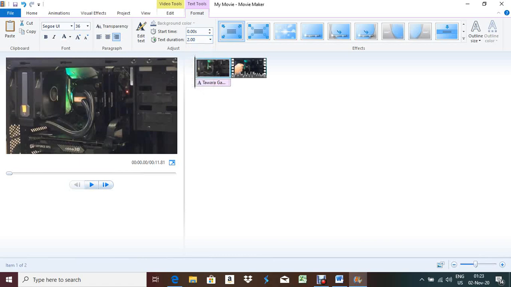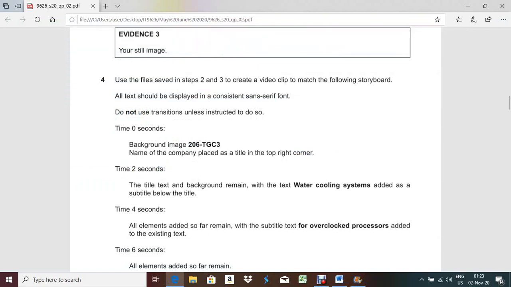Understood? Done. Now next, time 2 seconds. For time 2 seconds, you have to do the remaining part. And the next part's timing is 4 seconds. So what is the difference between 4 and 2? 2, right? So the next one will also be 2 seconds. The title text and the background remain. That means the title text and the background will be the same, with the text water cooling system. So just you have to add this